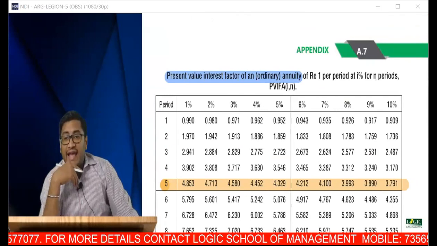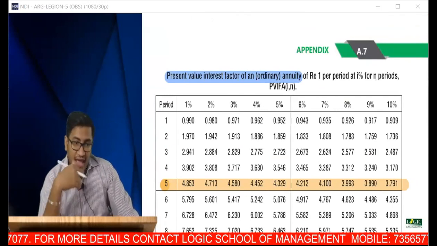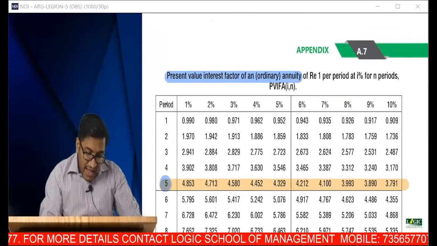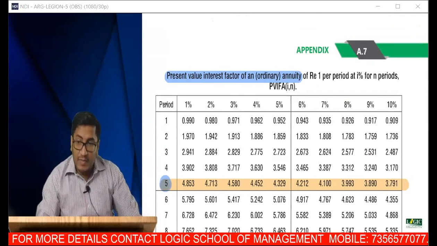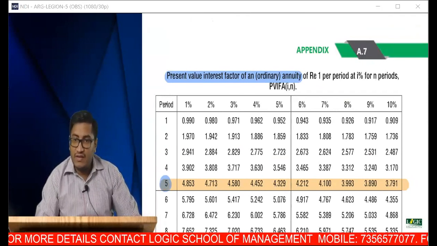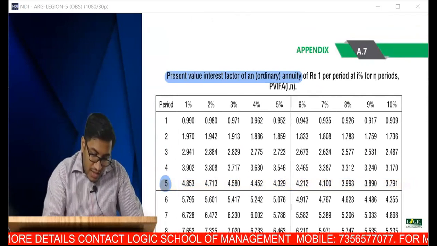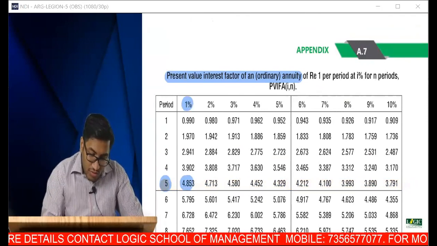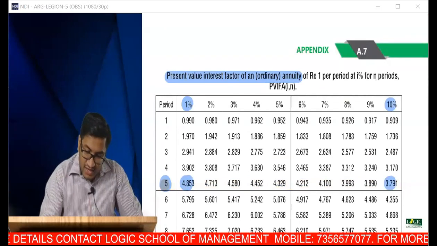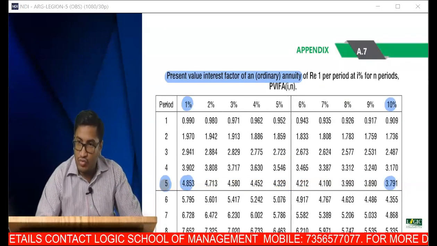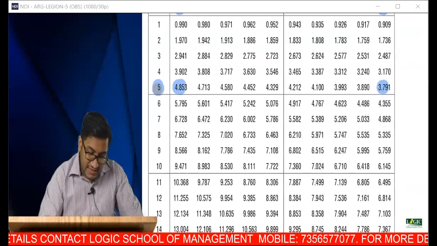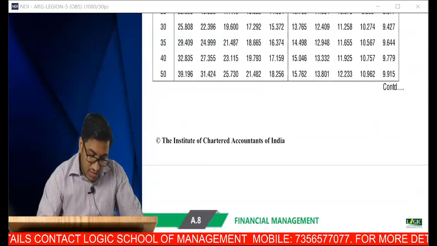I know that against 5 years, against some rate, the answer will be 3.6. So I'm checking. At 1% the answer is 4. At 10% the answer is 3. No, so it is not 10%. Again, I have to increase my rate, so I'm going to the next rate.